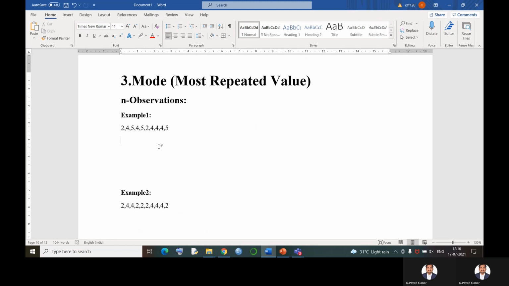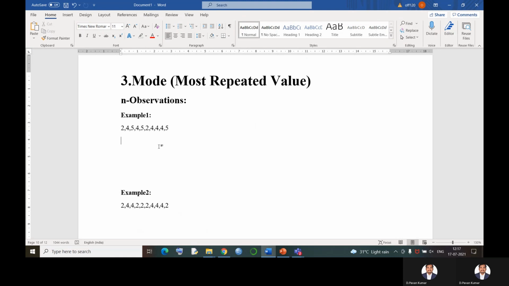Okay, so let's take n observations for each measure. We already said that for mean, median and mode, we have three concepts: n observations, ungrouped data and grouped data. Here in this problem, let us find the mode. Mode is simply the most repeated value. First of all, let us see how many observations are given to us and what they are.